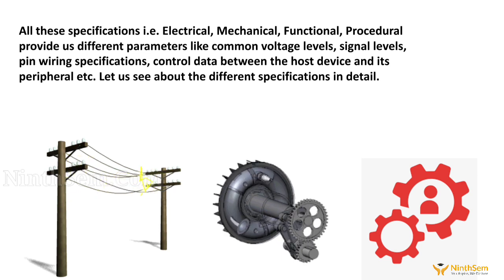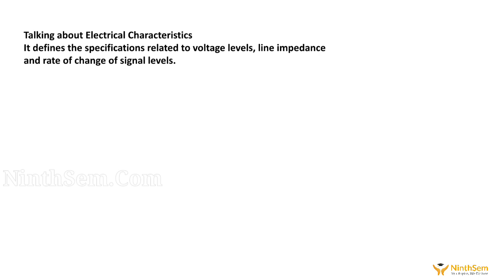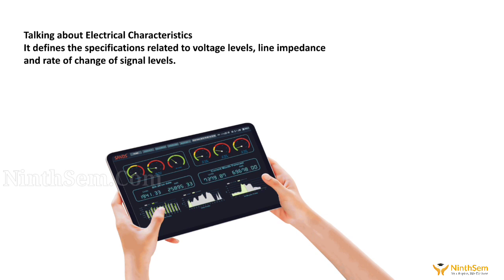So talking about the electrical characteristics, it defines the specifications related to voltage levels, the line impedance and the rate of change of signal levels. Remember only 3 points: the voltage level, the line impedance and the rate of change of signal levels. The complete electrical characteristics depend upon these same things.